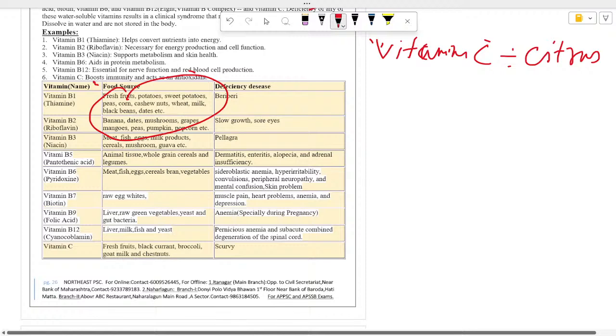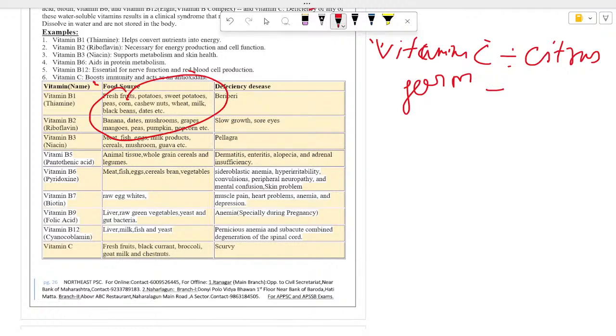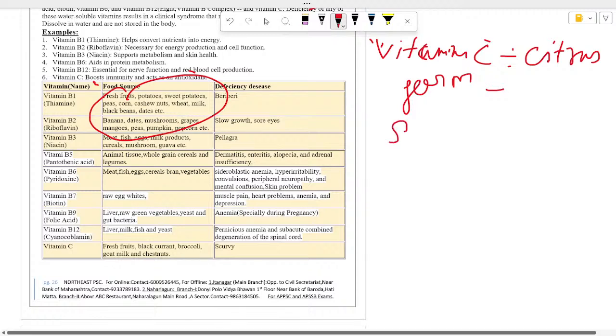Citrus foods means foods like orange, lemon, lime, tangerine. And vitamin C deficiency is known as scurvy. Scurvy is a form of disease where your wound doesn't get healed quickly. Vitamin C deficiency is also known as Sailor's disease.